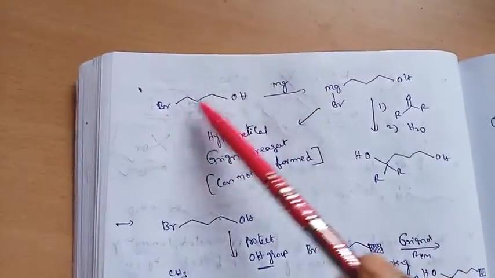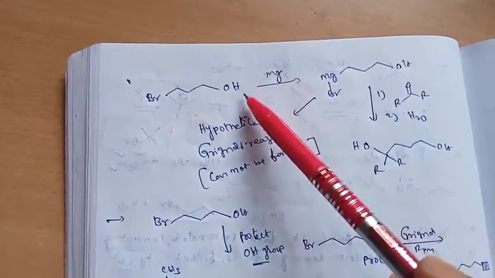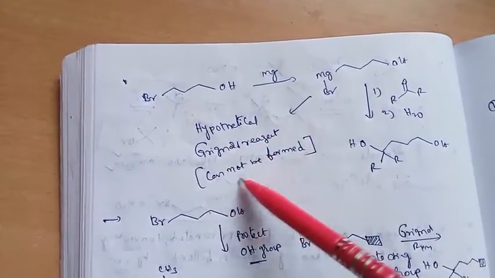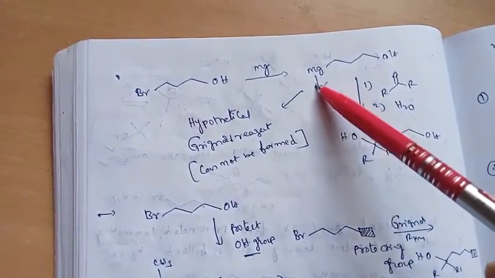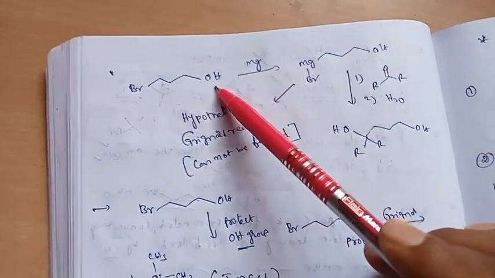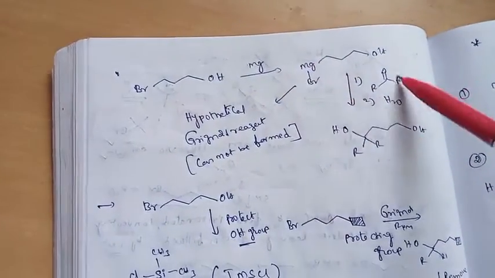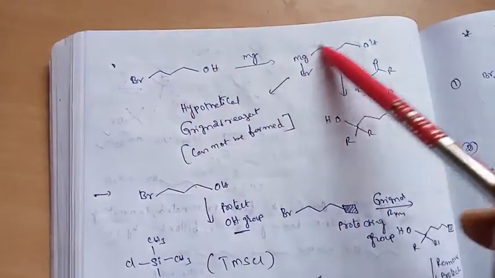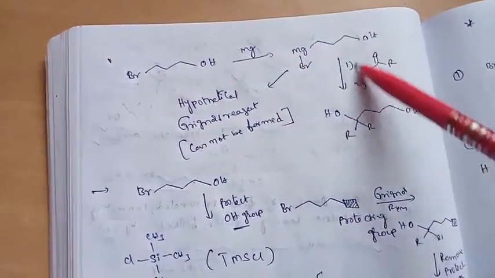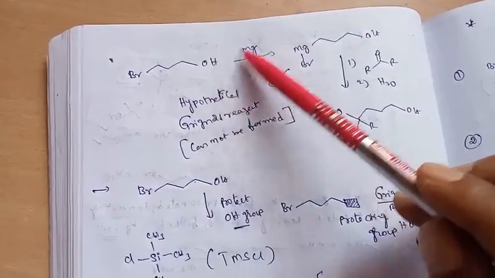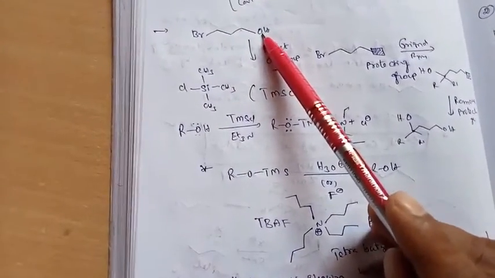So here bromine is there and OH is there. With magnesium, I told you already, hypothetically the Grignard reagent cannot be formed here. In this one we have to protect one of the groups, so that magnesium can react directly. We may expect a product like this, but this is not the correct pathway. Hypothetically, because this OH is also there, it can interfere. So what we have to do is protect the OH group.